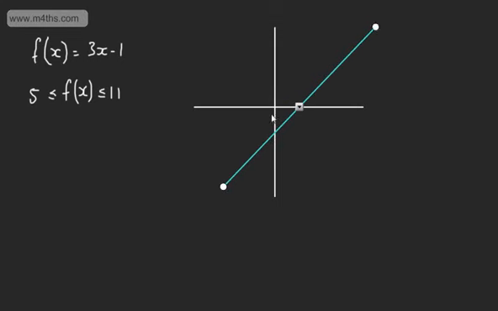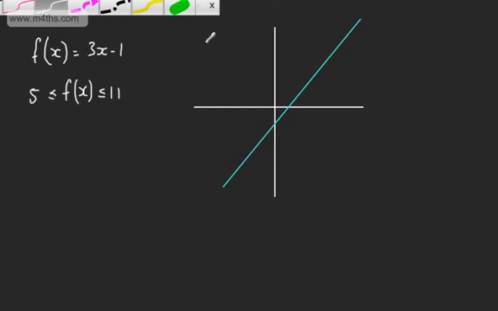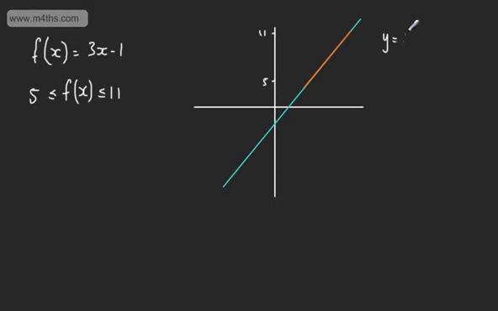Now, we've got the range, and the range for this particular function is going to be between 5 and 11. So let's put here, this is going to be 5, and this is going to be 11. So what we've actually got, we don't have all of this, we just have a portion just here. So all we've got is this part of the function. So let's say this is y is equal to f of x, and we want to find the domain. So we've got this point right here and this point here. So the original greeny turquoise line no longer exists.